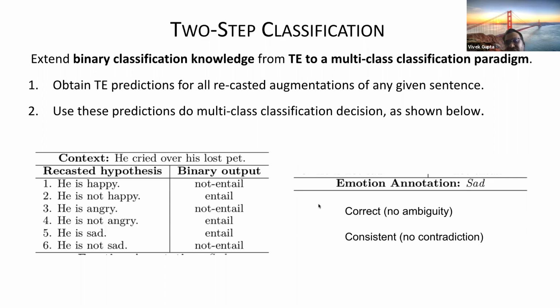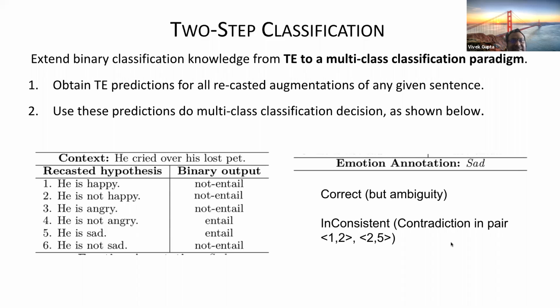Now you can say two things about this. I can definitely, without any ambiguity, say that the emotion annotation is sad, because there is multiple evidence of it. For example, "he is sad" is entail, this is the first evidence. Then for the others, "he is happy", "he is angry", all of them are not entail. Secondly, for the negations, the reverse is all entail. So all the hypothesis-context pair labels indicate that the final classification is sad. So it is correct with no ambiguity, and it is consistent, there is no contradiction between the pairs.